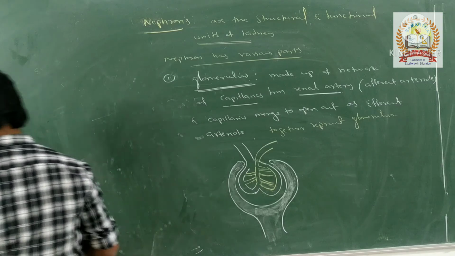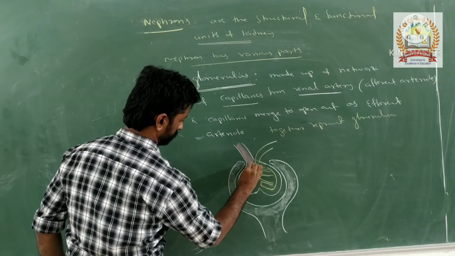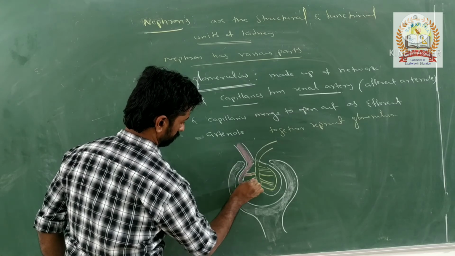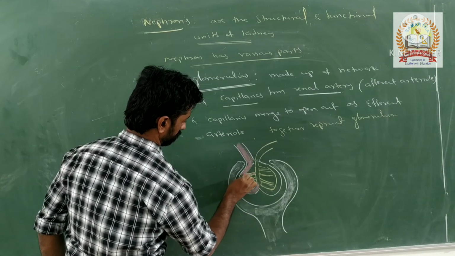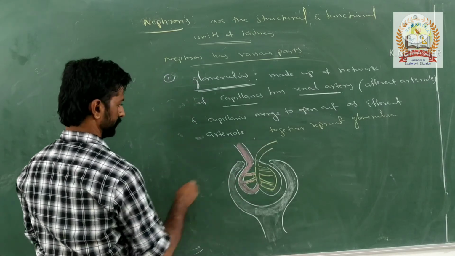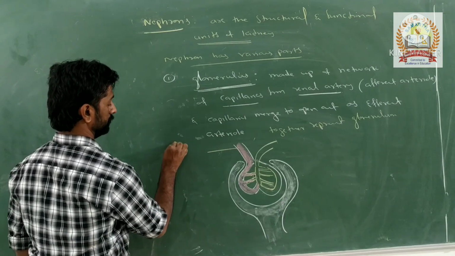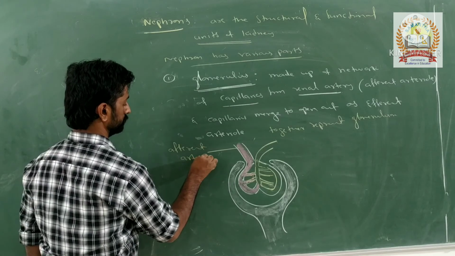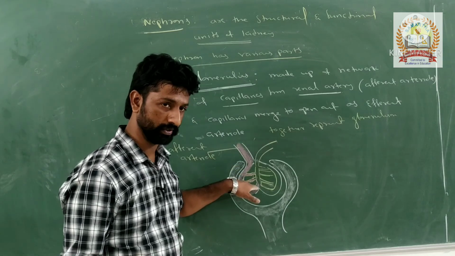So here, what is this one, afferent or efferent? Afferent arteriole, nothing but the renal artery which enters into the glomerulus.